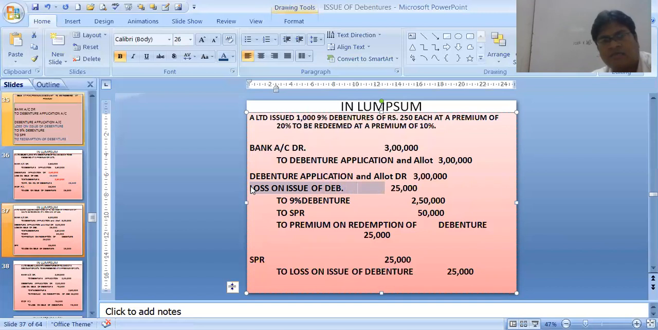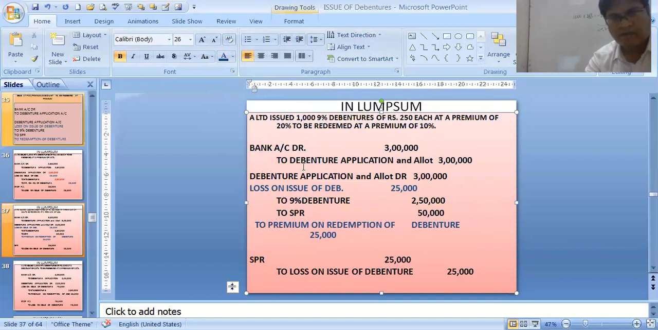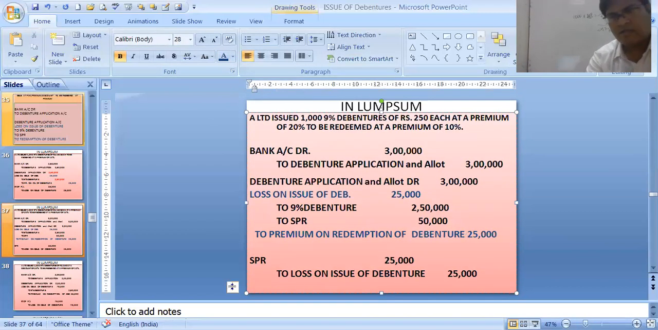Okay, students, this is known as a fitting entry, because this loss on issue of debentures is fitted over there. We can pass it separately also, but generally we pass it as a fitting entry. We write it as a compound entry only. So loss on issue of debentures is just fitted over there to premium on redemption of debentures.